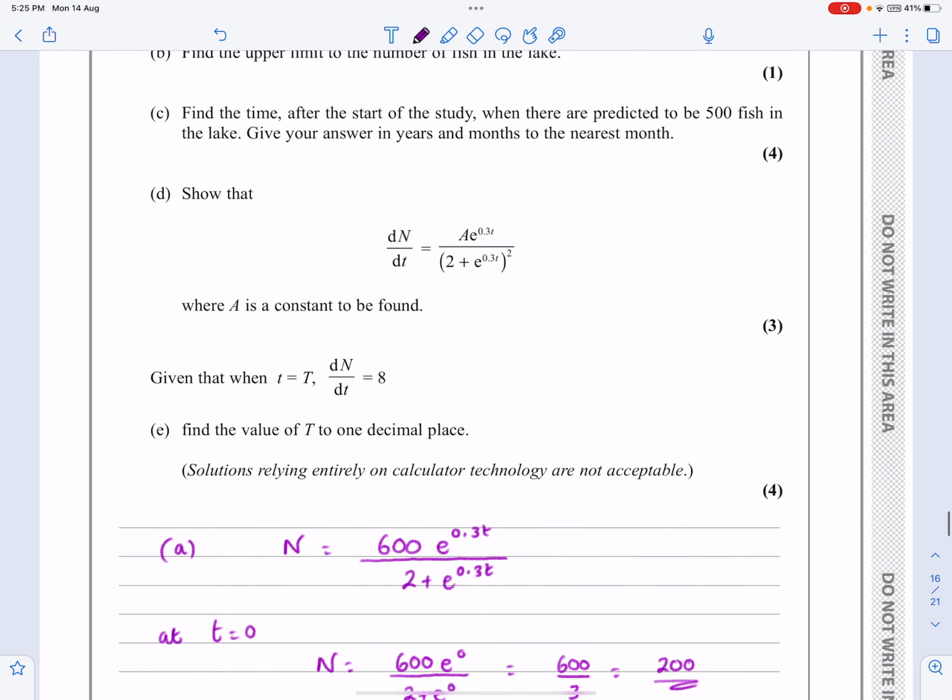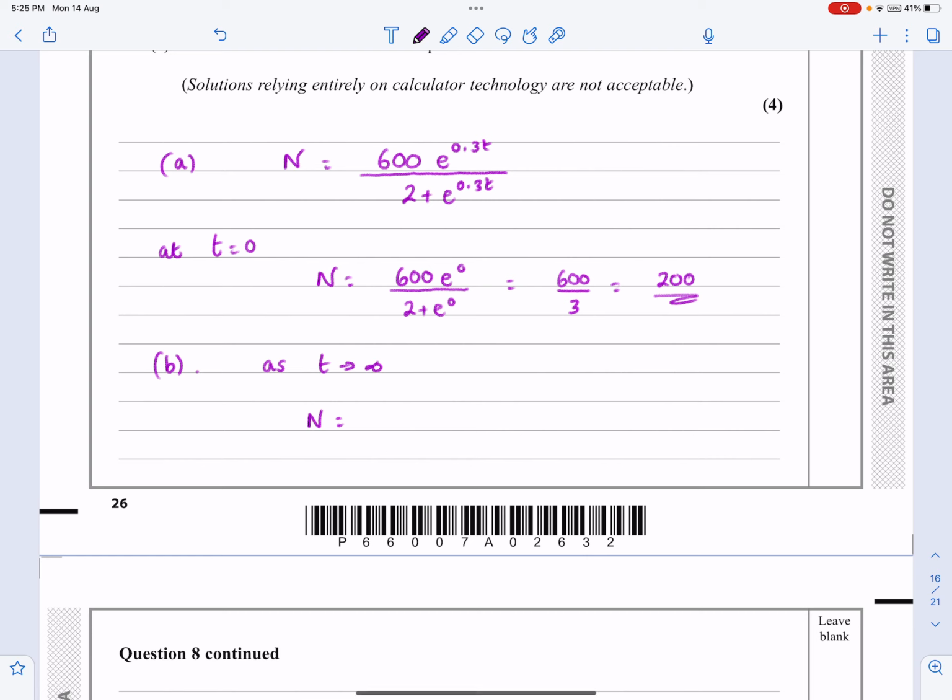Part B: find the upper limit of the number of fish in the lake. Again, it's only worth 1 mark here, so it needs to be something that we can do quite quickly. The way that I approach these, other people might do them in a different way, is I say t tends towards infinity. So I'm going to make t equal to infinity and see what we get.